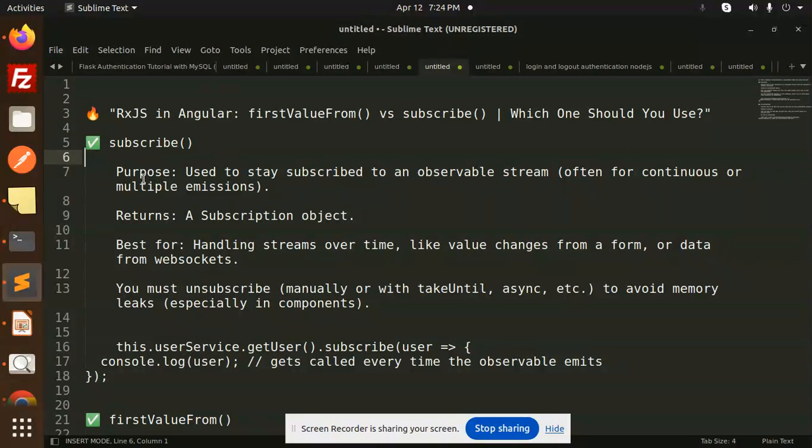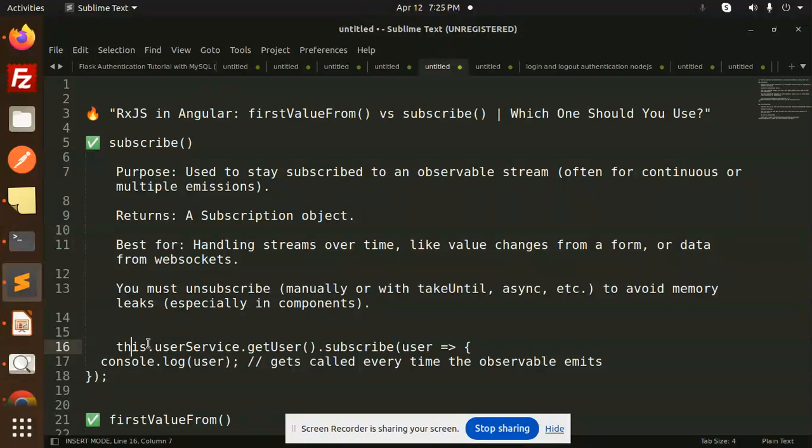So, subscribe. The purpose is to stay subscribed to an observable stream, often for continuous or multiple emissions. In that scenario, you are going to use it. It returns a subscription object, best used for handling streams over time, like value changes from a form or data from WebSockets. In that scenario, you can use it. You must unsubscribe manually or with takeUntil, async pipe, etc. to avoid memory leaks, especially in components.